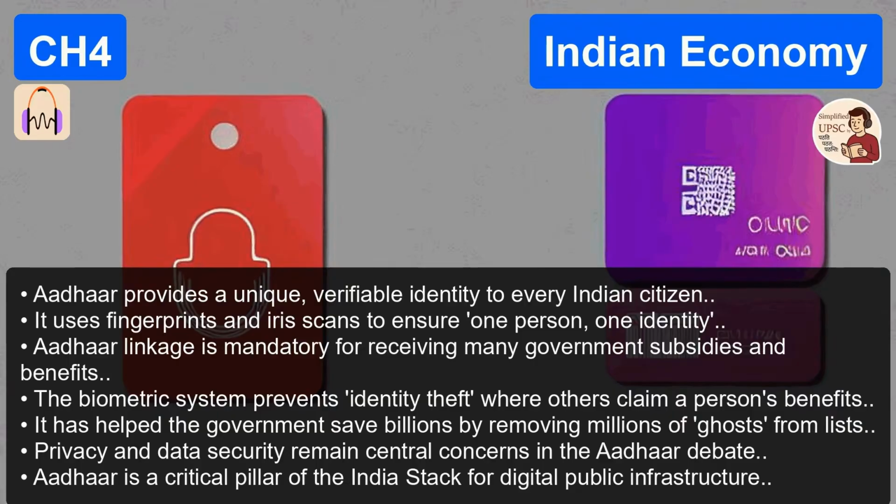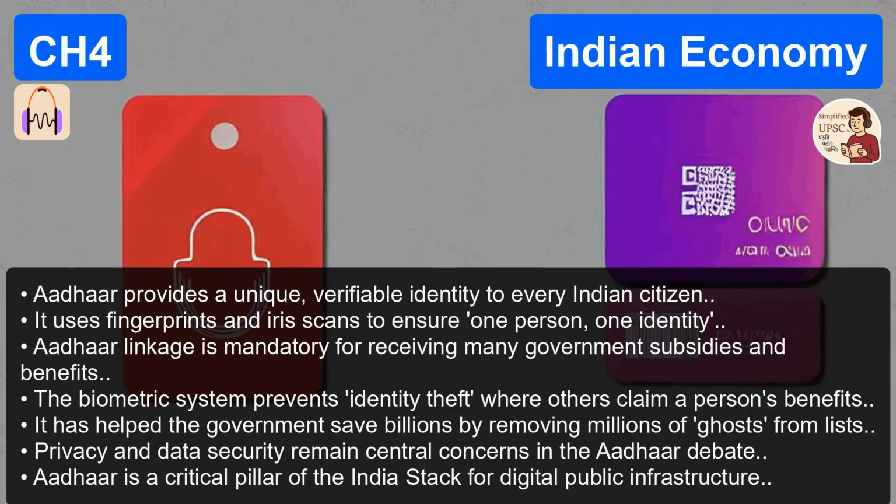Which perfectly sets up segment 4, spreading JAM across the Indian economy. JAM. The JAM Trinity. It sounds delicious, but it is actually the technological backbone of modern Indian welfarism. Break the acronym down for us. J stands for Jan Dhan, A stands for Aadhaar, and M stands for mobile.